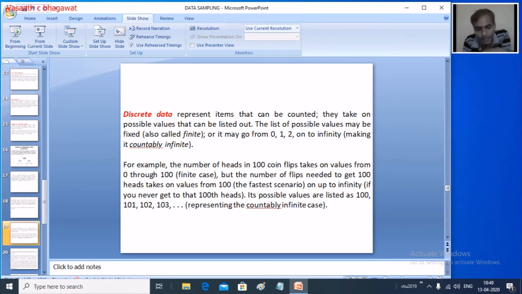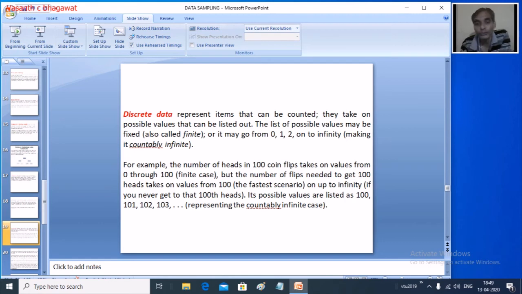If I ask how many eggs a particular hen is laying, and you say, sir, this chicken is giving 1.1 eggs, 1.2 eggs, or 3.45 eggs, is it possible that the chicken is going to give you 1.25 eggs? No.